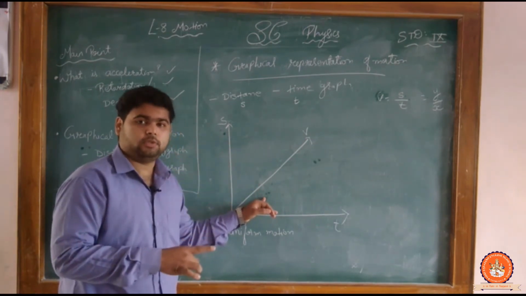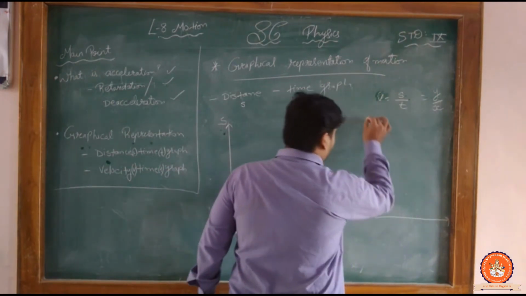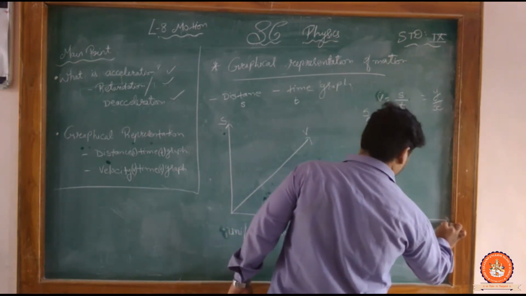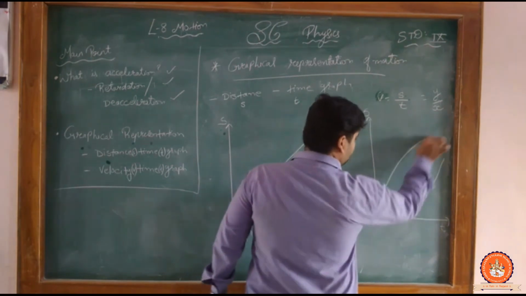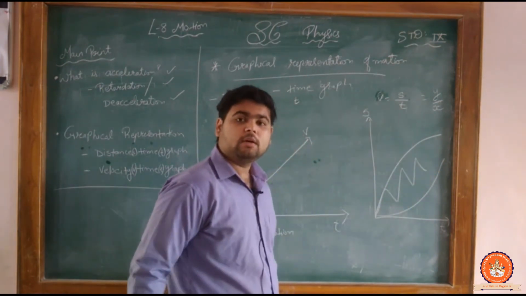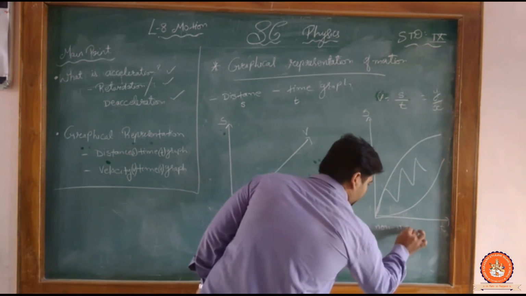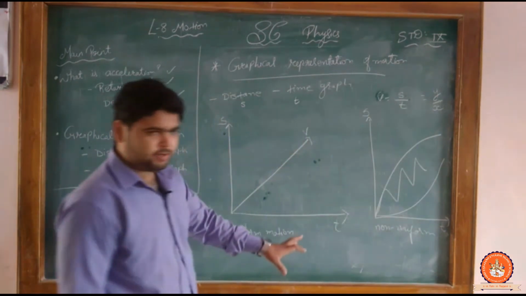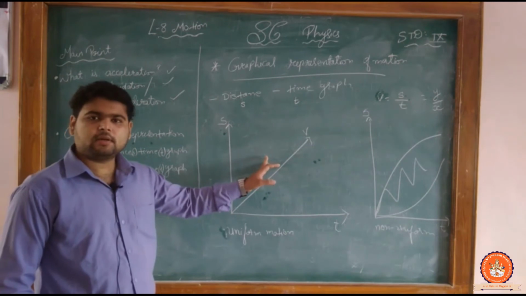Suppose the line is in any other direction, this, or this, any of them. So it's a non-uniform motion. Clear? Okay, so this is our graph.